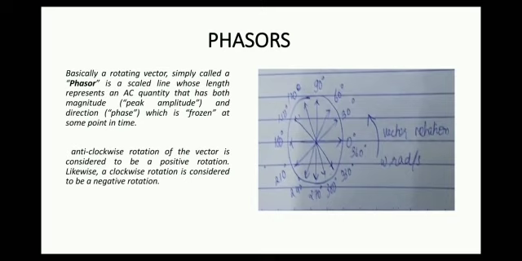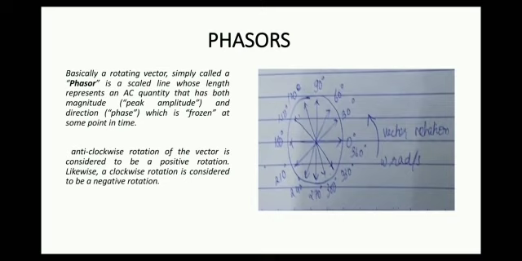A rotating vector that represents a quantity varying sinusoidally with time is called a phasor. In the figure you see, this is nothing but a phasor diagram. The phasors for alternating EMF and alternating current are inclined to the horizontal axis at angle omega t or omega t plus alpha and rotate in the anticlockwise direction. The length of the arrow represents the maximum value of the quantity. The projection of the vector on the fixed axis generates the instantaneous value of alternating current and alternating EMF.